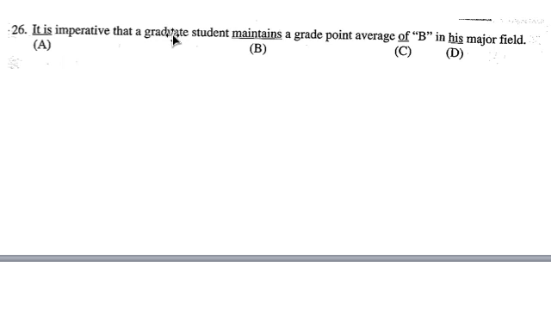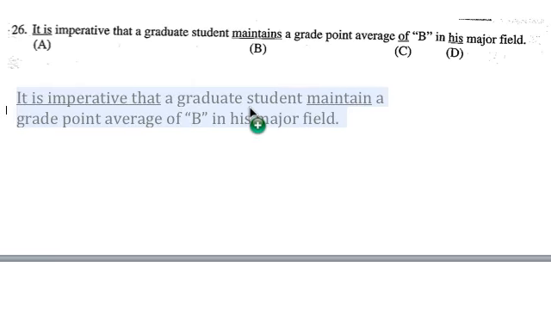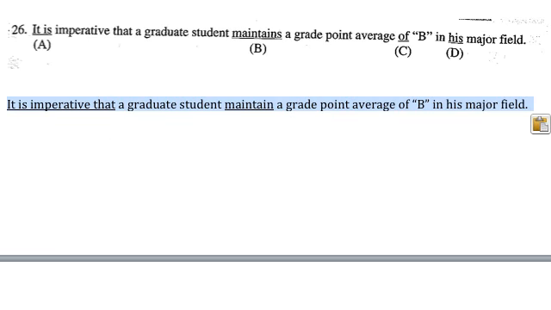It is imperative that a graduate student, and whenever you have a subordinate or subjunctive clause, you're going to use a base form of the verb. So the sentence should actually read like this: it is imperative that a graduate student maintain, the base form, because this is a subjunctive clause, a grade point average of B in his major field.